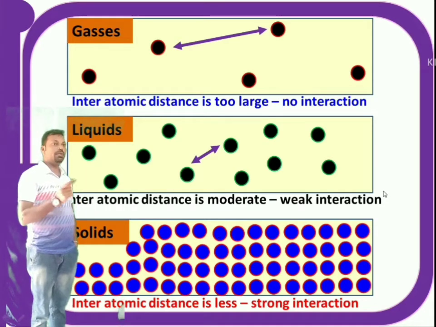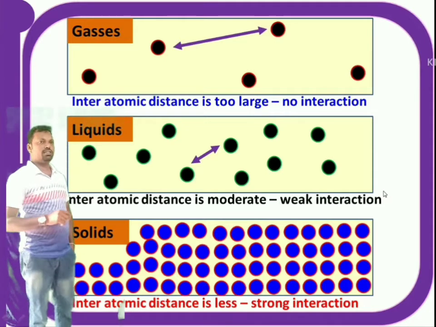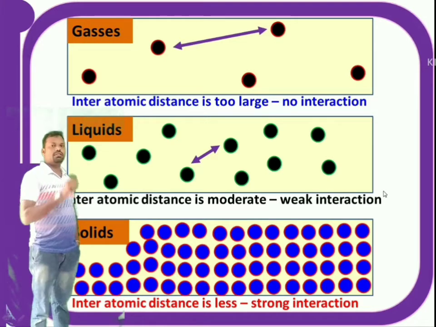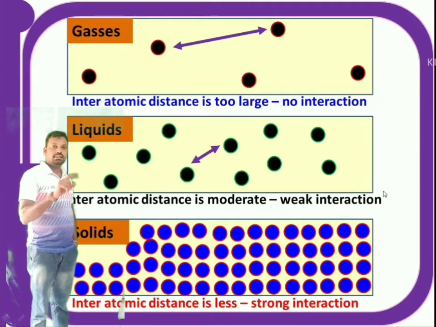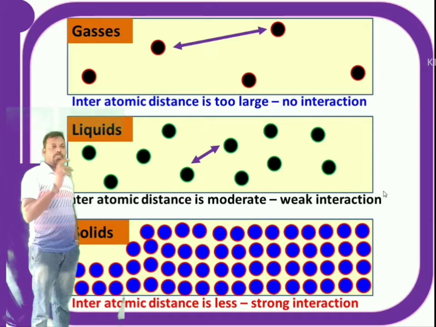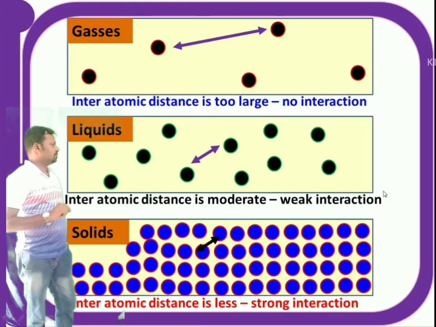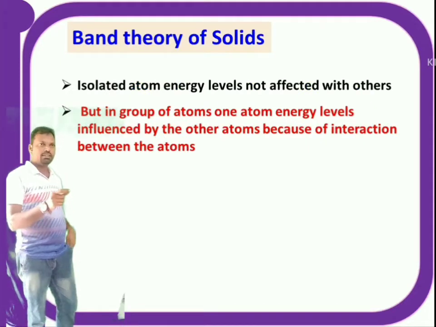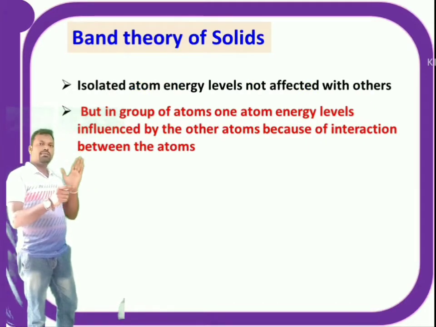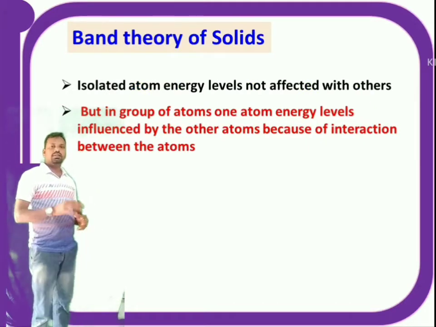Because of this interaction, the energy levels of individual atoms are affected by the nearest atoms. So the energy levels of an atom are influenced by all other atoms in the material.